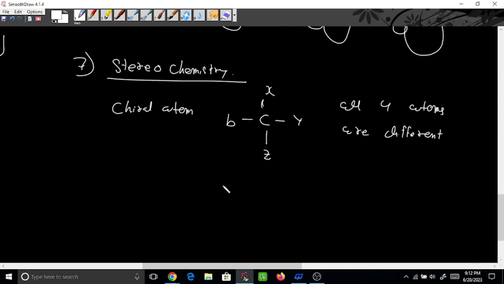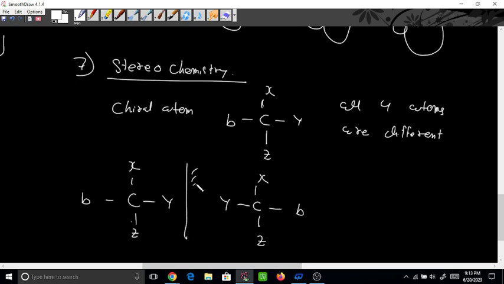And if we invert this molecule, suppose I am writing carbon with X, Y, Z and B, and here also I am writing X, here Z, and I have inverted this position. Y I have written here and B I have written here.